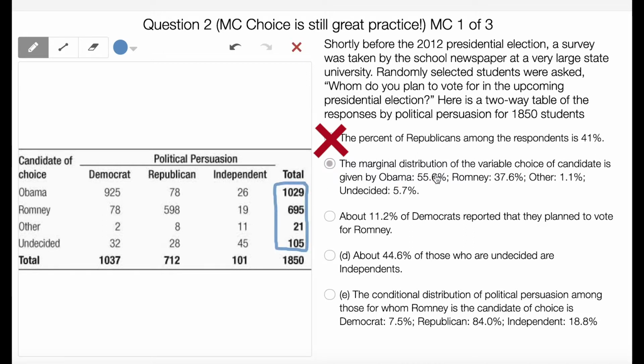So do these numbers follow these percentages? In other words, is 1,029 out of 1,850 close to 55.6%? Turns out it is. All of these marginal distributions, these percentages, so 695 out of this total, 21 out of the total, and 105 out of the total match these percentages. So since that's true, and you can double check those percentages, since this is the one that's true, I'm going to say that one. I'm not going to waste my time doing the other ones.